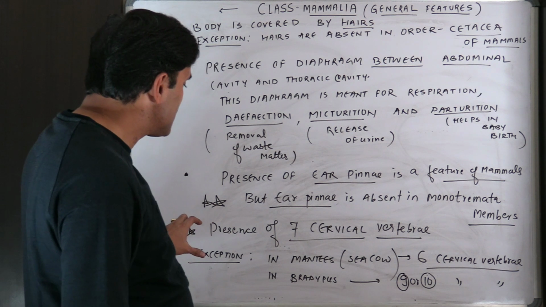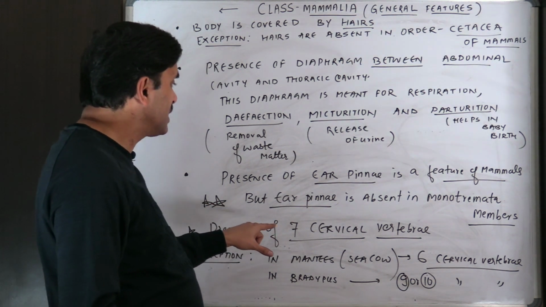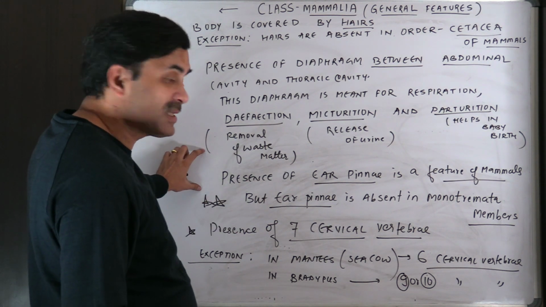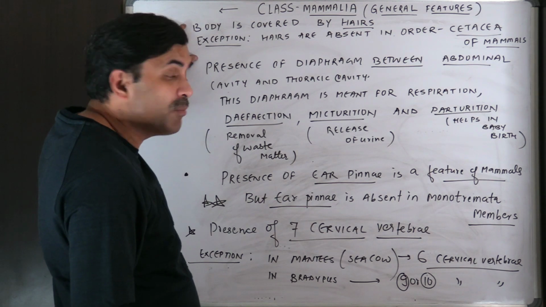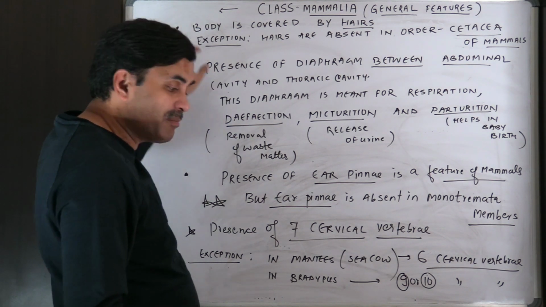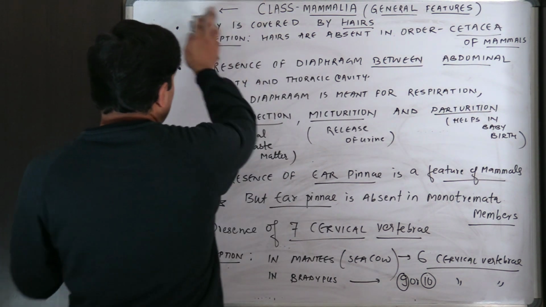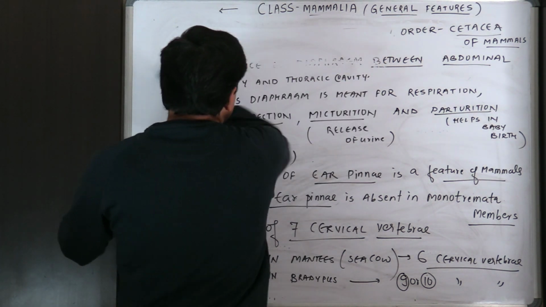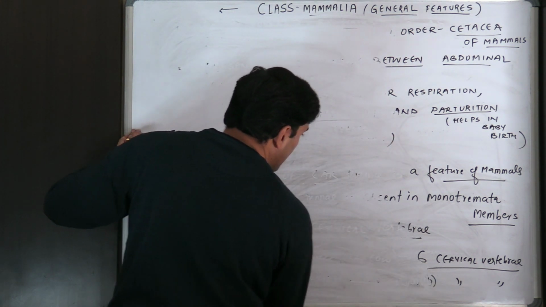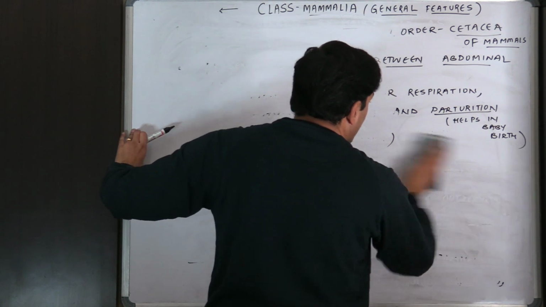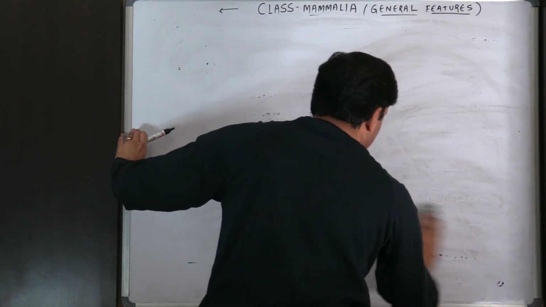So these are the exceptions. Otherwise 7 cervical vertebrae are found. Ear pinna is a feature of mammals. Diaphragm is a feature of mammals. Body is covered by hairs. Mammary glands are present. These all are very important features, beta, and questions may be asked anytime from the Mammalia section.